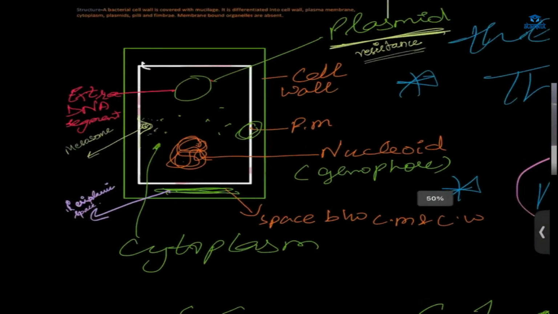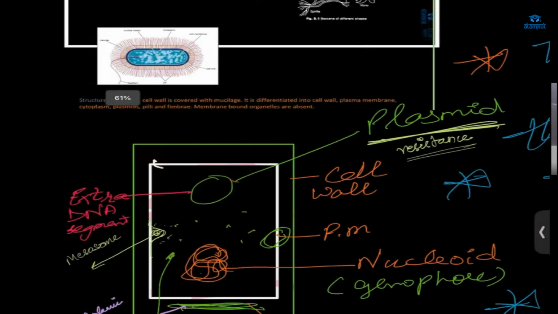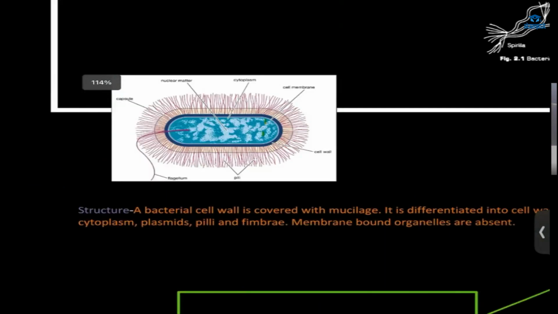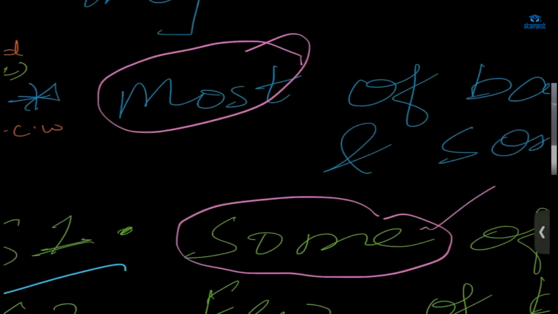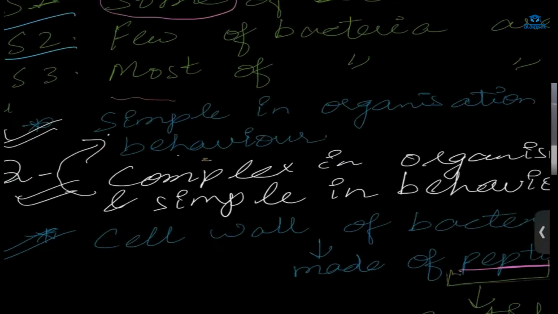Okay, we have learned everything in this bacteria, and it has this flagella. It will help in locomotion. Then it will have a capsule for protection, and also it has pili. Pili is for reproduction.